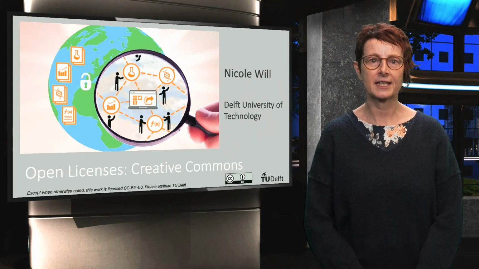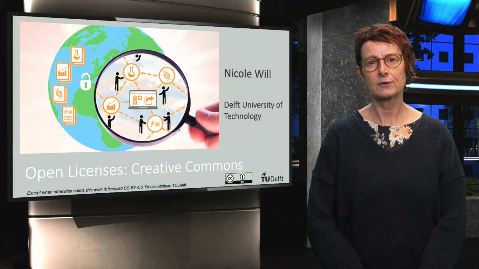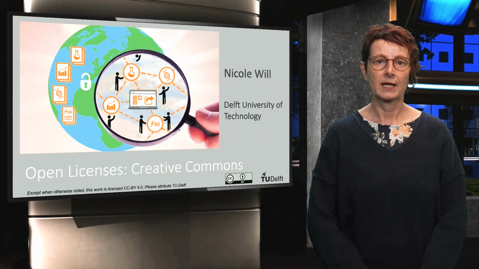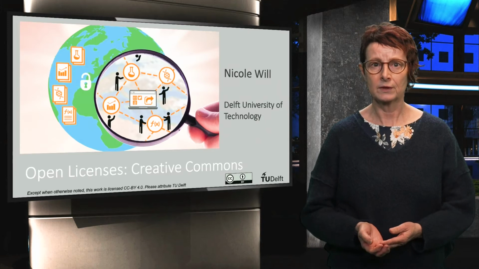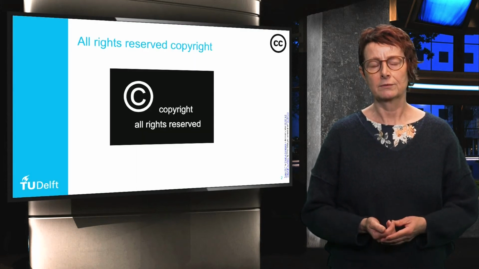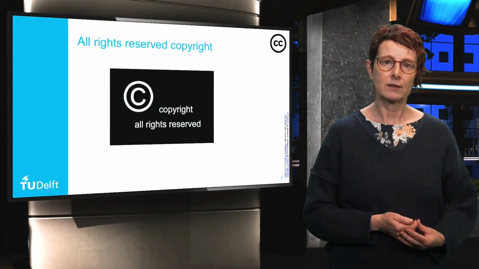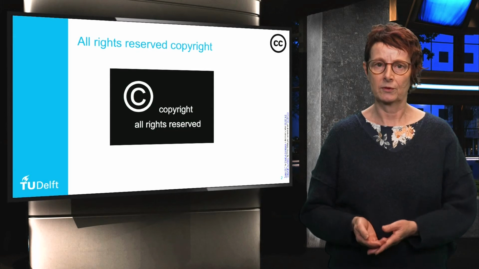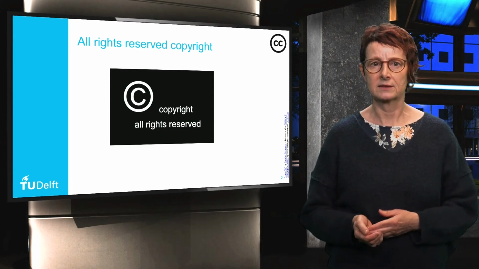A license is a statement from the copyright holder explaining what users may and may not do with a given work. For example, if you write a paper, you are the copyright holder. Now, as an author, you will provide certain permissions for reuse if you want to publish open access. If you would use the traditional copyright in which all rights are reserved to the copyright holder, open access would not be possible. Open access journals therefore use Creative Commons licenses.